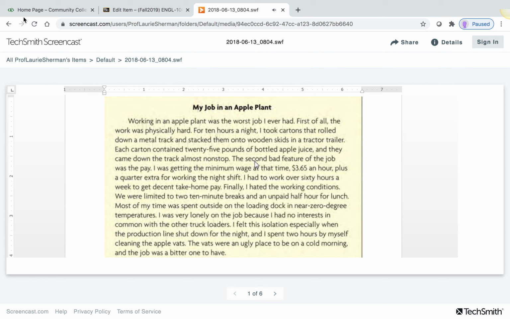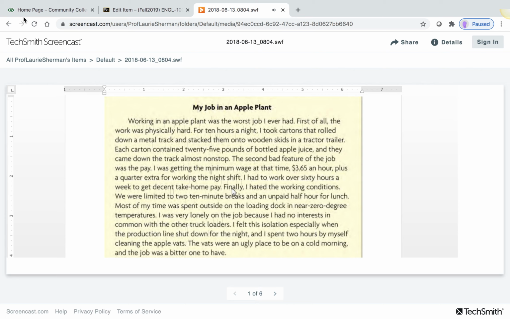The second bad feature was the pay. Then explains what he means by that. It was minimum wage. Doesn't just say that it was minimum wage, but explains that at that time that was only $3.65 an hour, which you can see is nothing. But you also can see that this was written a long time ago, or at least he had the job a long time ago. And only a quarter extra for working the night shift, having to work 60 hours. Some nice details. So you don't just trust him when he tells you it was bad. You can see it for yourself, that is really low pay.